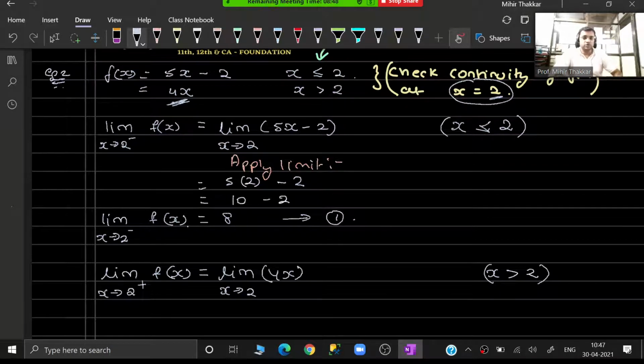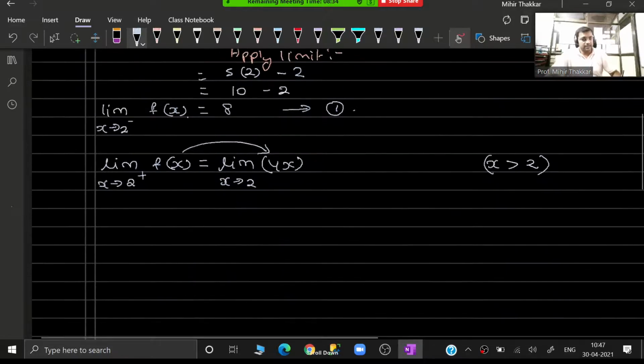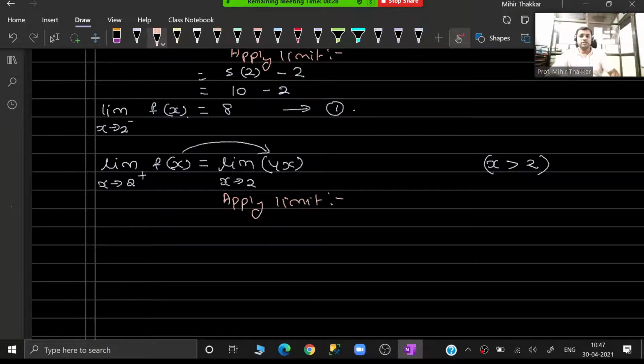When it is 2 minus, I am using the first function. When it is 2 plus, I am using the second function, depending on the sign for the corresponding condition of x. So here it is going to be again straight away applying the limit. When you just apply the limit directly, you will get 4 into 2, which looks like 8. So wow, these both are coming out to be equal.